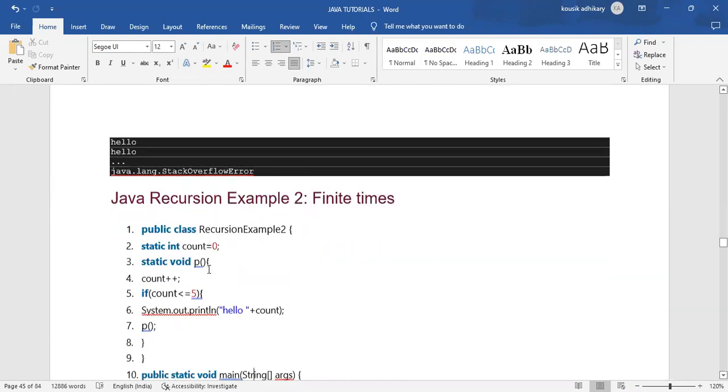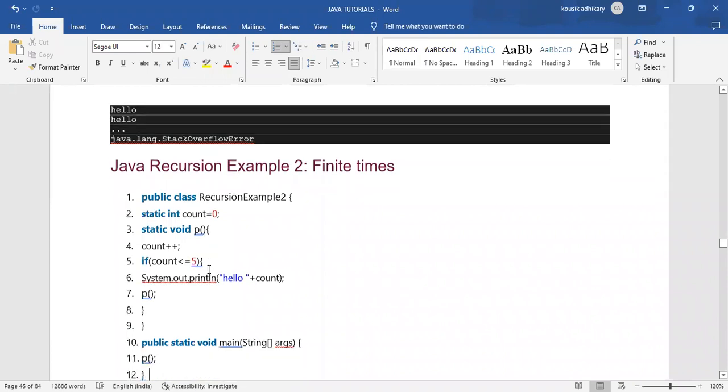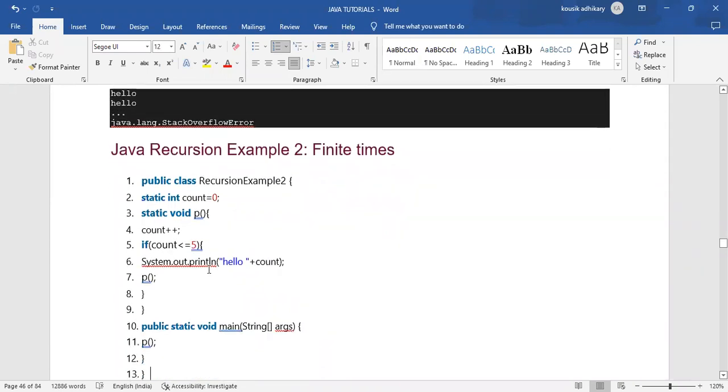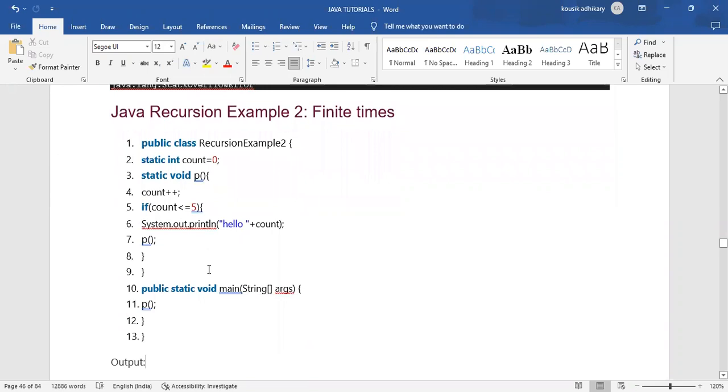The previous example was infinite, and this one is finite times. In that previous example, we haven't mentioned how many times we want to print hello. Here we will mention how many times we want to print hello.